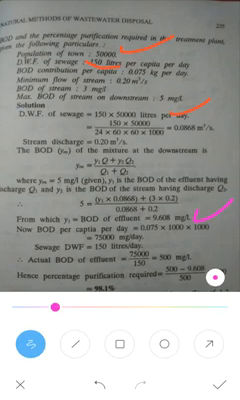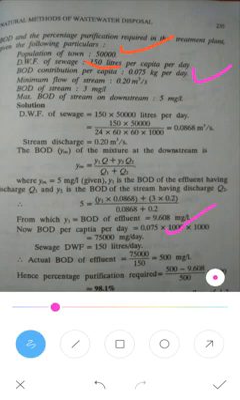Now we have to determine the BOD per capita per day. The BOD generated per person is given as 0.075 kg. We need it in grams, so 1 kg is equal to 1000 grams. We need it in milligrams now, so again multiply by 1000. Finally, you will get 75,000 milligrams per day. So the BOD per capita is 75,000 mg per day.